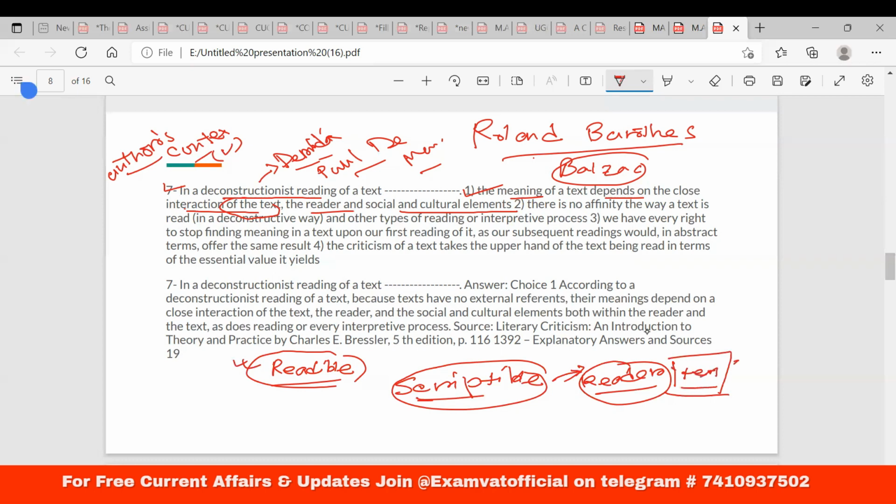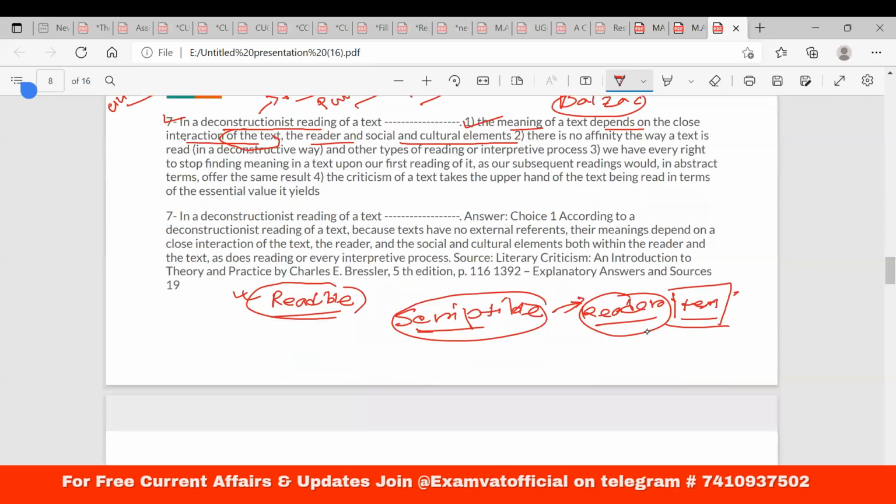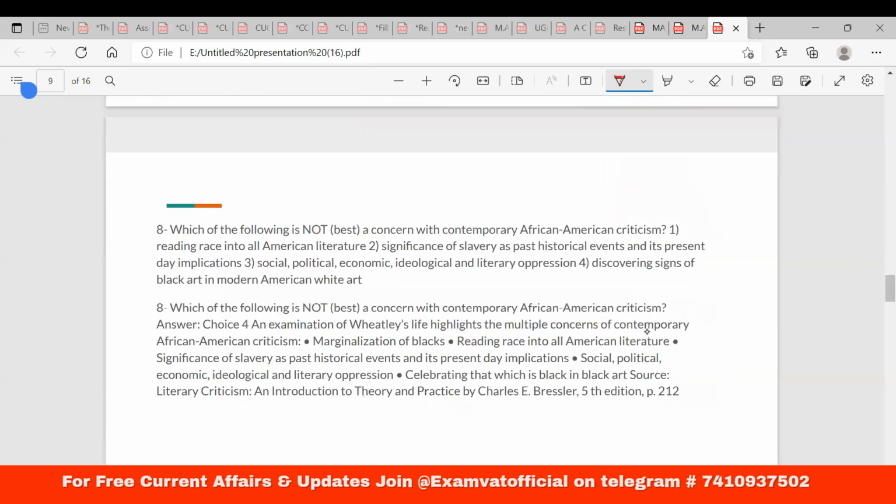Okay, that is scriptable. That means during your reading of any creative writing, you are also writing. That is the idea. Okay, so please clarify your concept, do read.